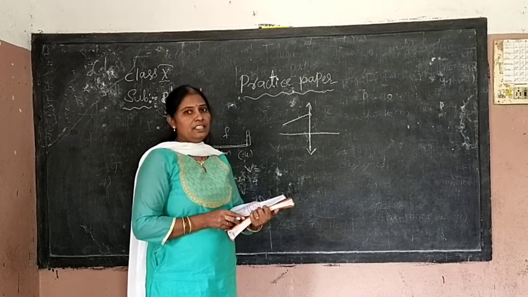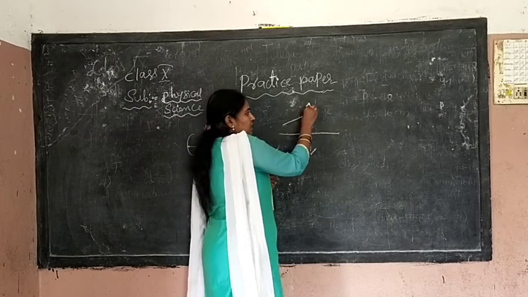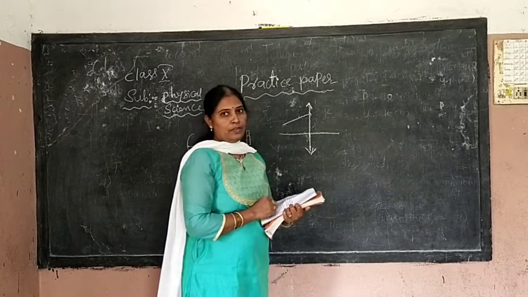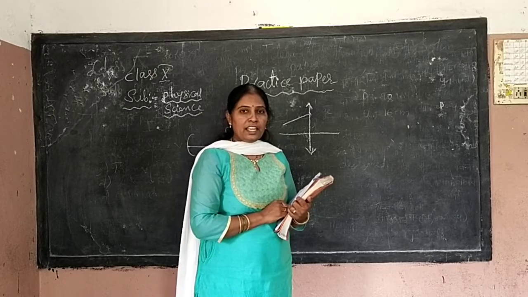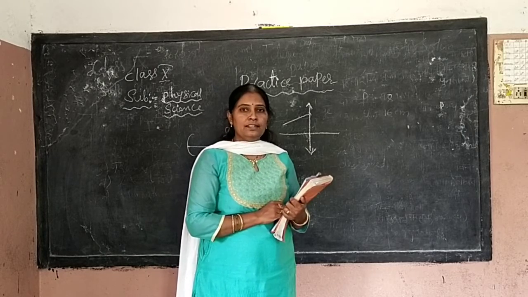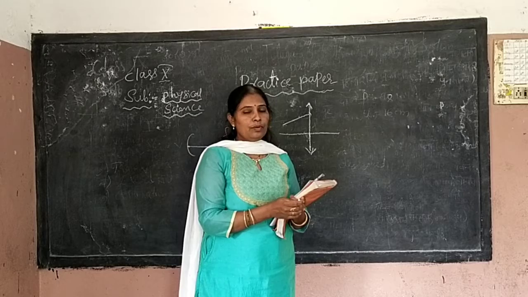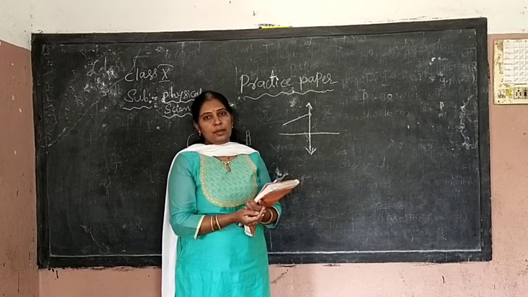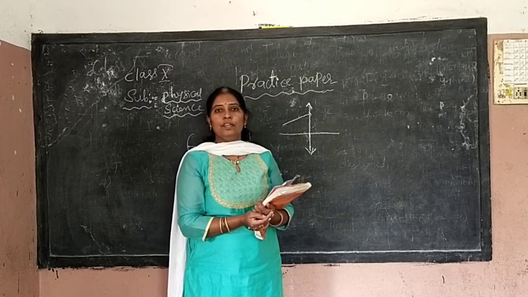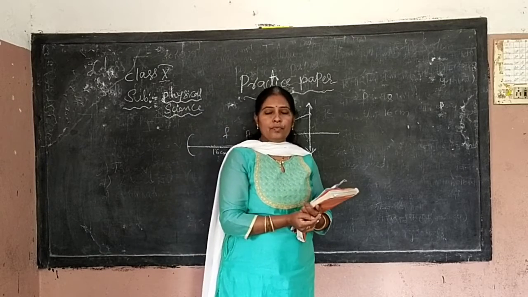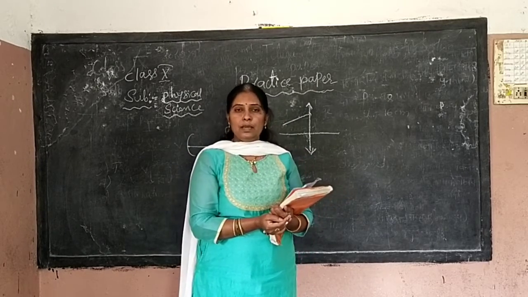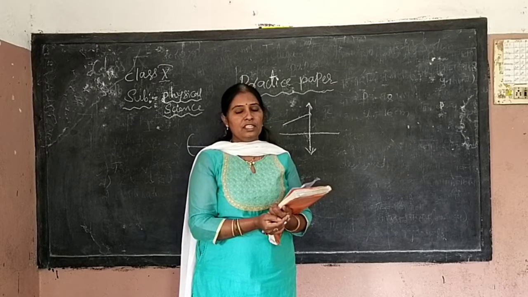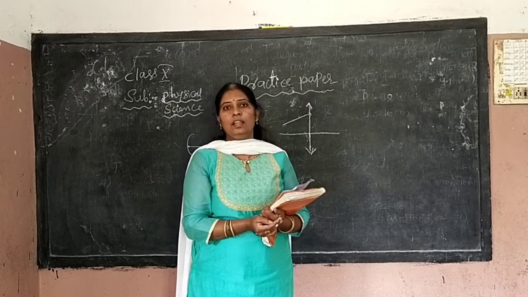How will you complete it? This indicates it is a convex mirror. And to get the image, how many rays will be considered? Two rays. And the two rays are from which concept? From the rays. What are they? Any ray passing parallel to the principal axis, after reflection always passes through the focus. Any ray passing through the focus, after reflection is parallel to the principal axis.